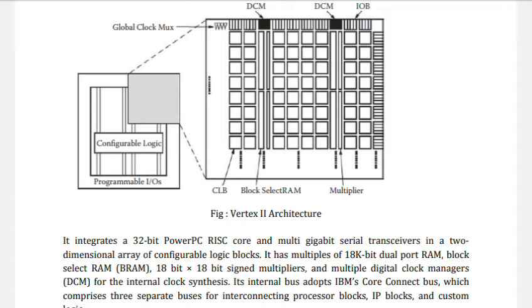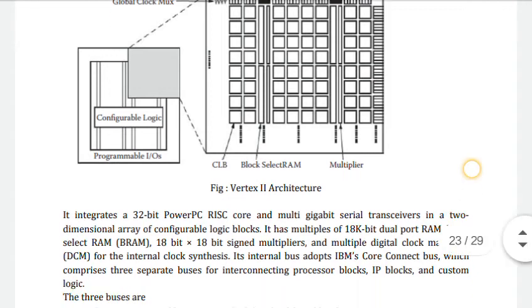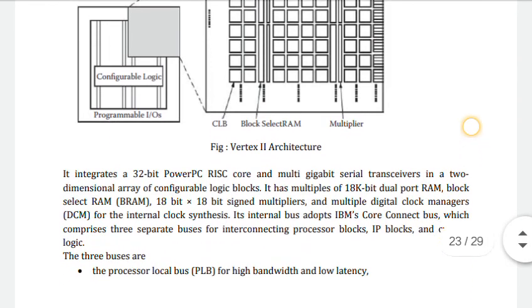It has multiples of 18K dual port RAM, block selected RAM, 18 by 18-bit signed multipliers, and multiple digital clock managers for internal clock synthesis.